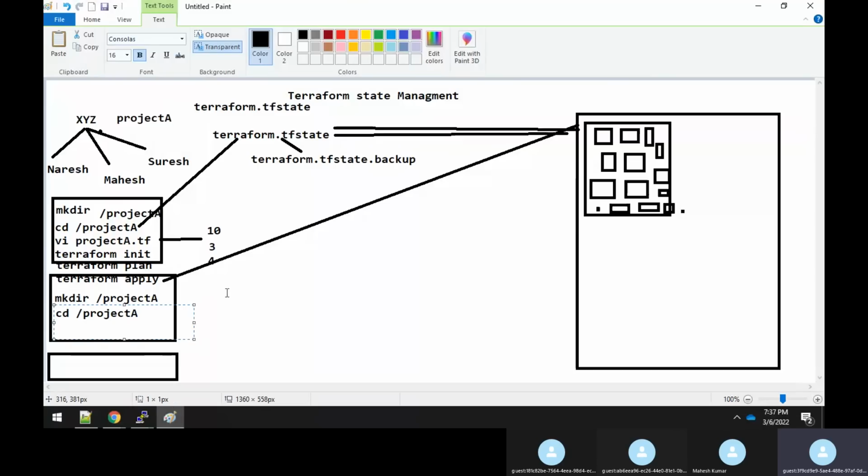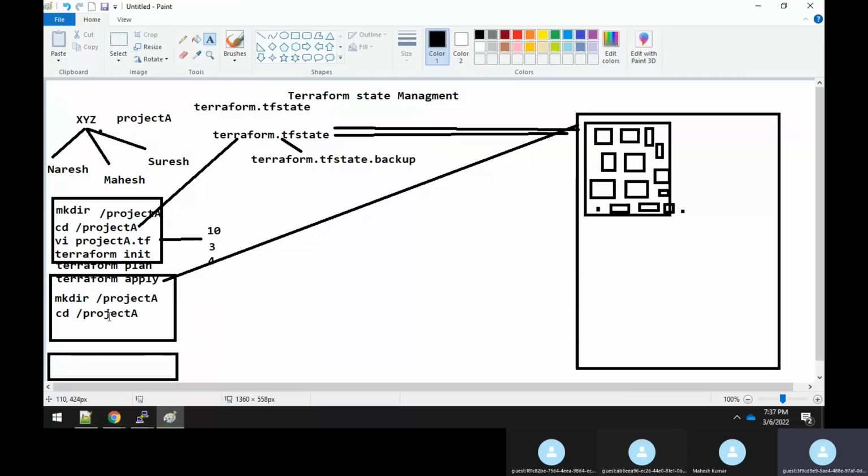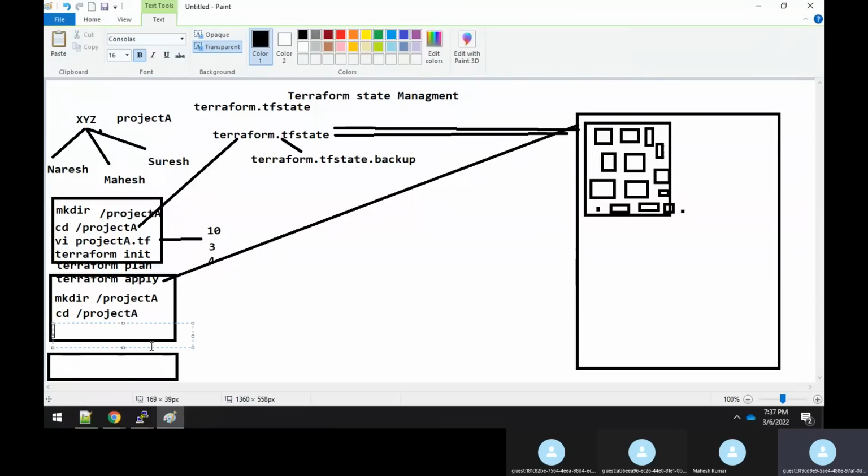But ultimately, this project A.tf is not there with Mahesh. It is only there with Naresh, because he initiated this project and started working in it. So what does Mahesh have to do? He has to take that project A.tf file from Naresh. Naresh might give it on a pen drive, or share it by email, and Mahesh will copy it and place that file.